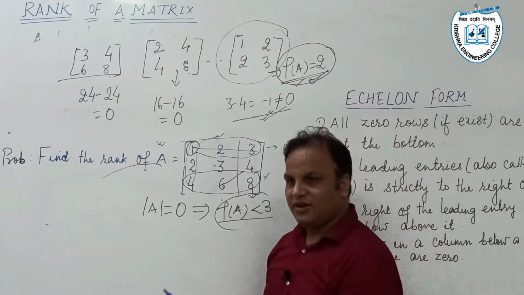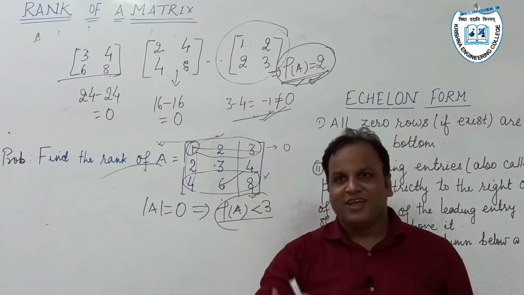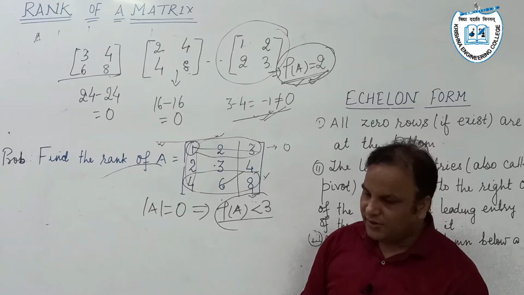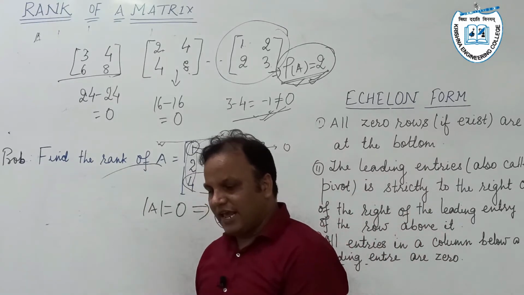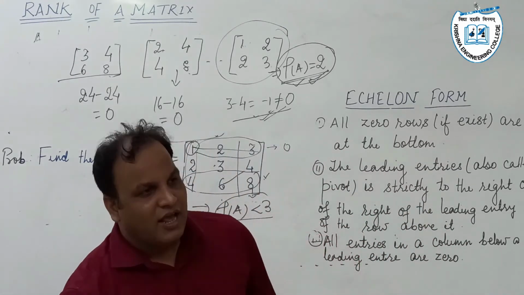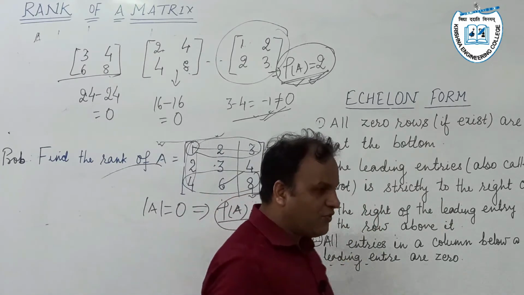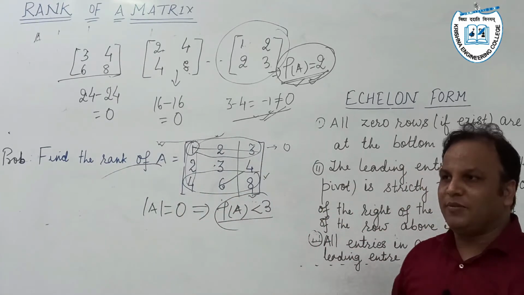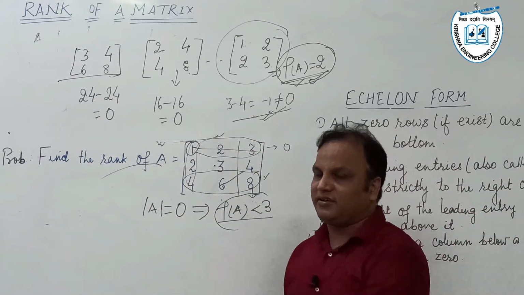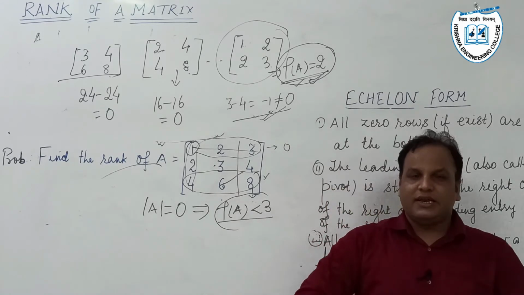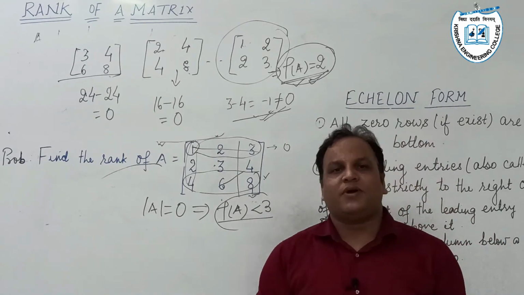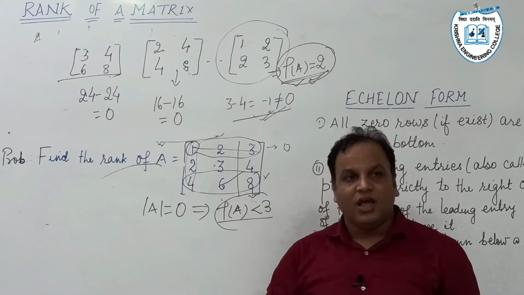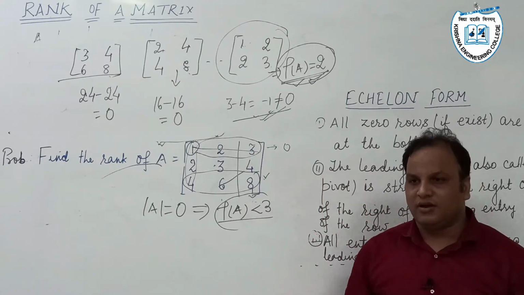Hope you have understood the definition of rank of a matrix, but as you go through the calculation, you have to find the determinant of various submatrices. It makes the calculation cumbersome if you are dealing with a matrix of higher order.